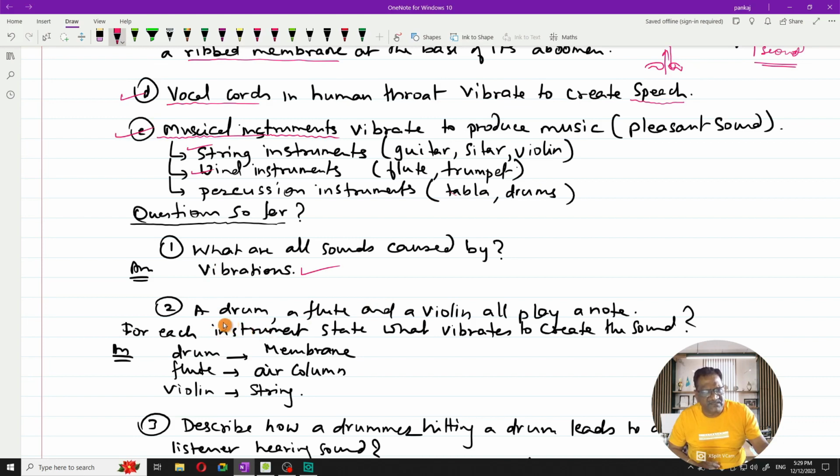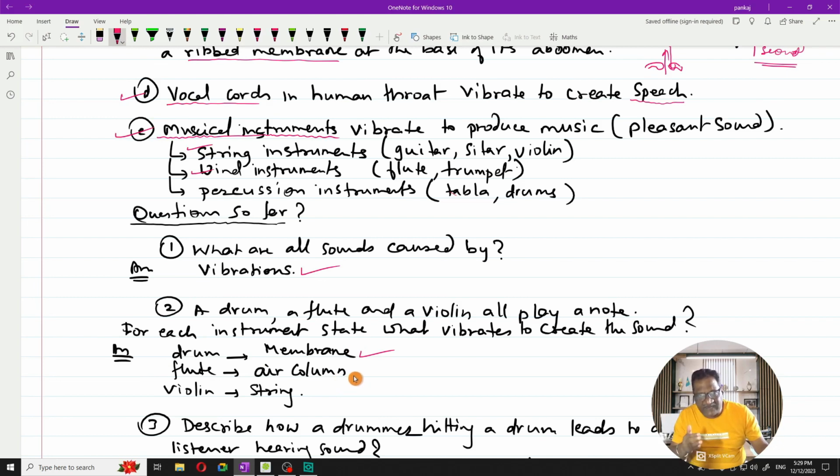Question number two is, a drum, a flute, and a violin all play a musical note. For each instrument, state what vibrates to create the sound. So for the drum, what is the vibrating thing creating sound? For the flute? For the violin? For the drum, as I told you, it is the membrane on the drum which vibrates on playing it. Then in the flute, it is the air column which you manipulate.